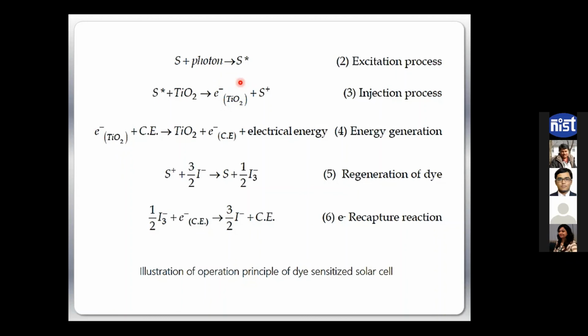So maybe 100 photons are only capable of giving us 80 electrons, although they have generated 100 electrons initially. Within the process of transport and collection, we lose 20 electrons and are able to collect only 80. When you consider this collection, that becomes external quantum efficiency. External, what you are getting at the end of the day, right? So external quantum efficiency has generation as well as collection included, and internal quantum efficiency is only the generation part.